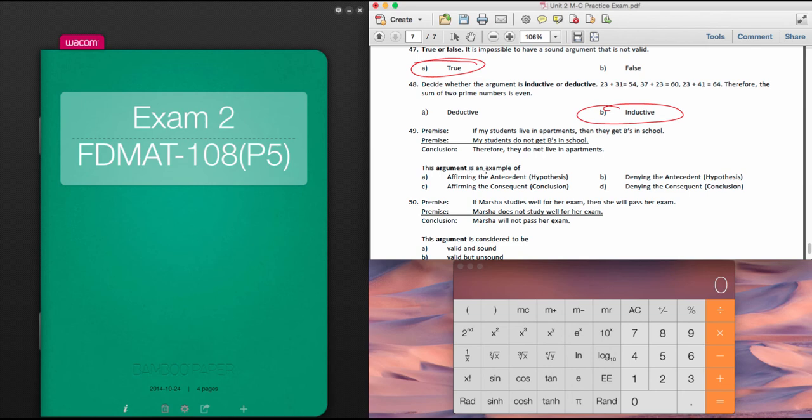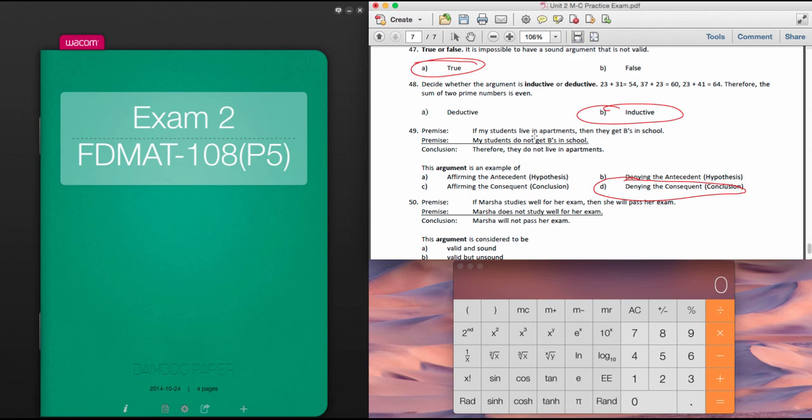So what type of example is this? This one is denying the consequent, the conclusion. And so that would be the answer.